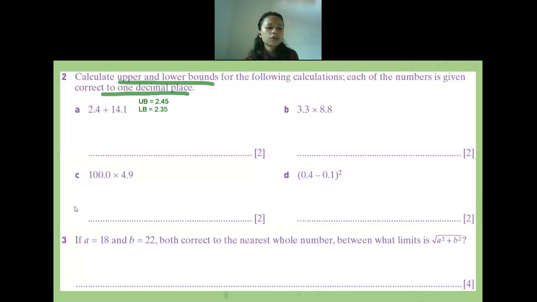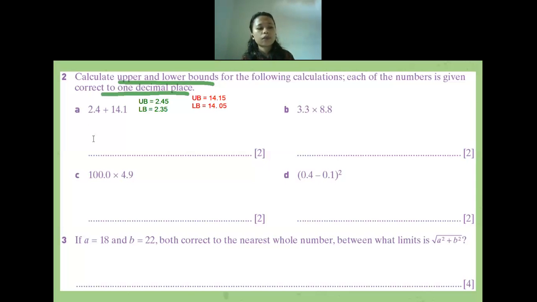Now let us continue for 14.1. What is the upper bound of 14.1? 14.15. Okay, and then for the lower bound? 14.05. Okay, is there anyone confused? If no one is confused, let us find the upper bound of the calculation.